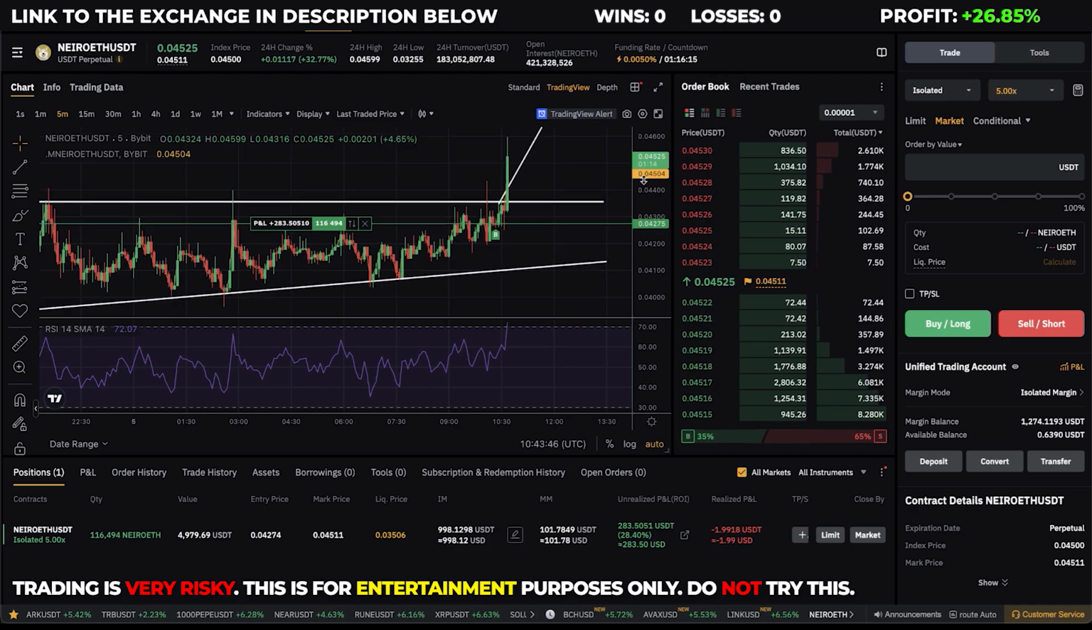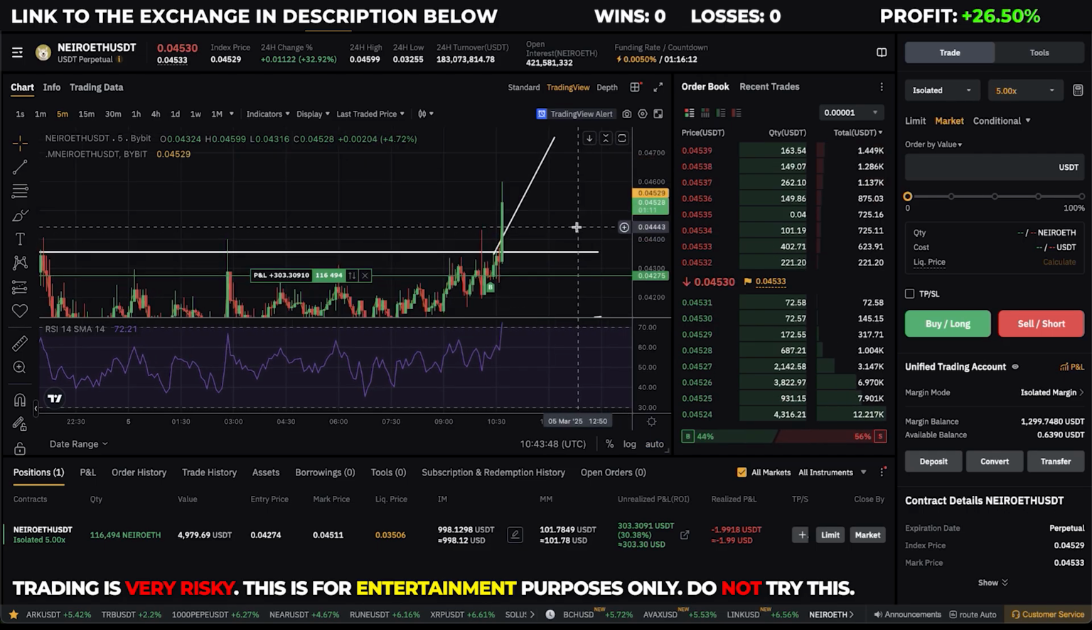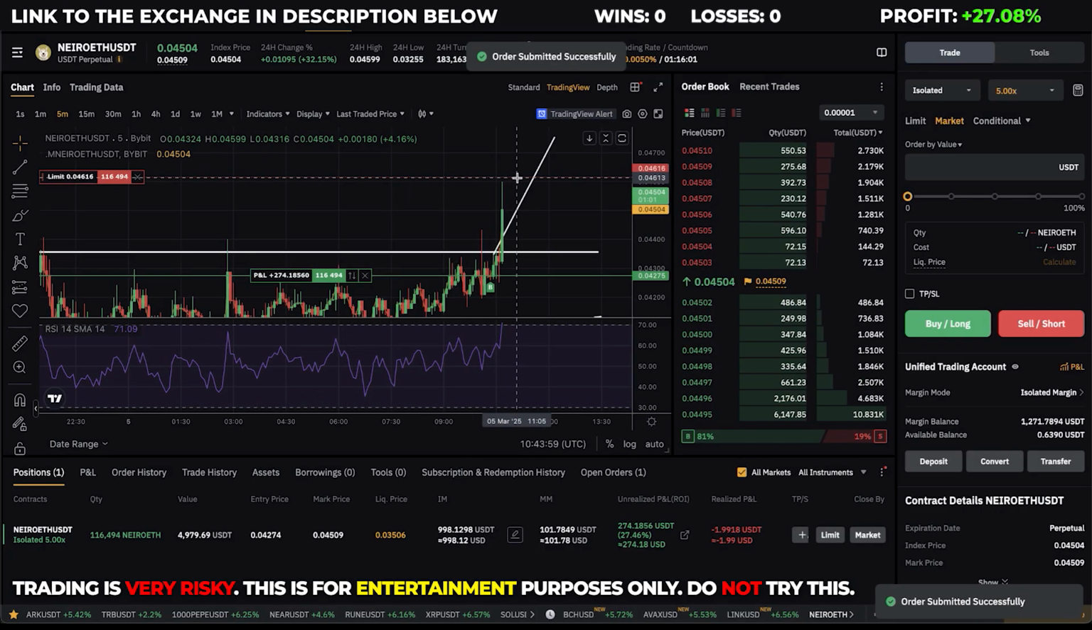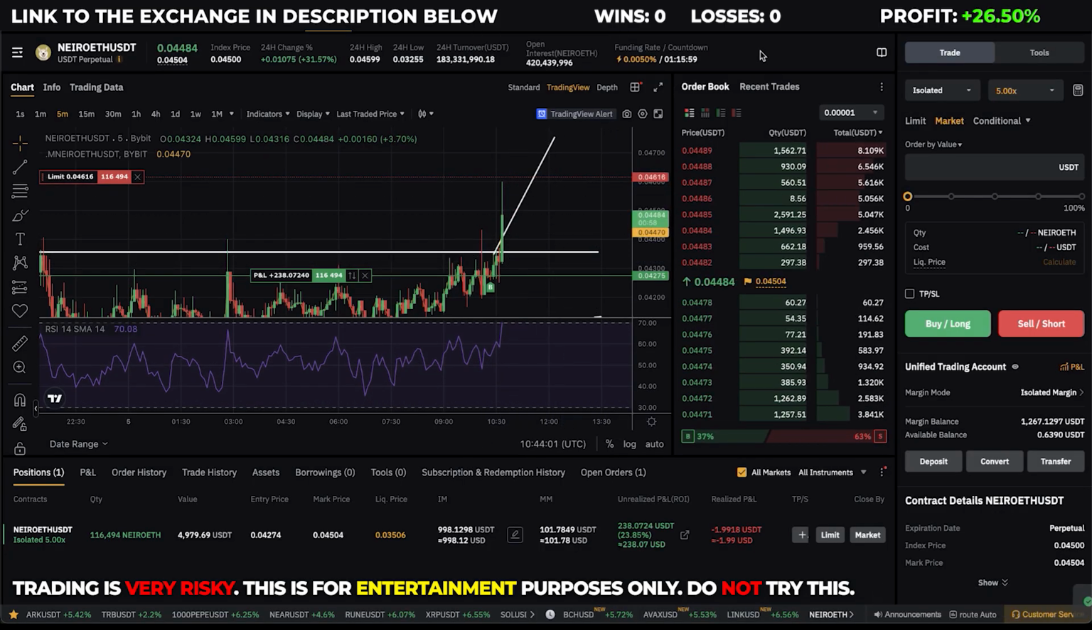And I will let this run for a little bit longer and then I will secure this profit. So I will add a take profit order at this level. So if it goes back up there, I will automatically take the profit. So this is my take profit line. Let's see if it will get there.